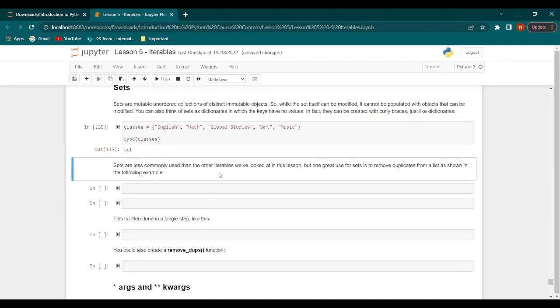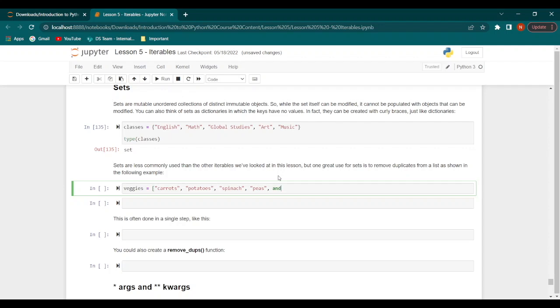So sets are less common than most of the other iterables that we've learned about, but one great use for sets is to remove duplicates from a list. So let's have a look at an example. Let's say we have a list of vegetables. Call it veggies, and we will populate this list with various vegetables. So let's say carrots, potatoes, spinach, and peas.